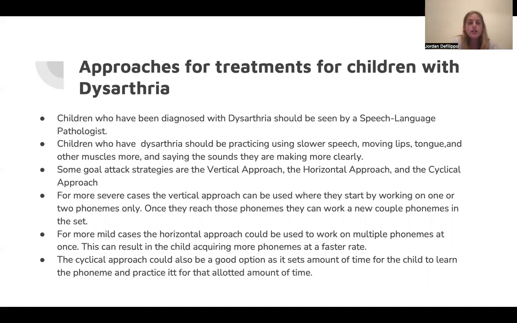Some goal attack strategies are the vertical approach, the horizontal approach, and the cyclical approach. For more severe cases, the vertical approach can be used, where they start working on 1 or 2 phonemes only, and once they achieve those 2 phonemes, they can start working on new phonemes and incorporating them into the set. For more mild cases, the horizontal approach could be used to work on multiple phonemes at once. This can result in the child acquiring more phonemes at a faster rate.